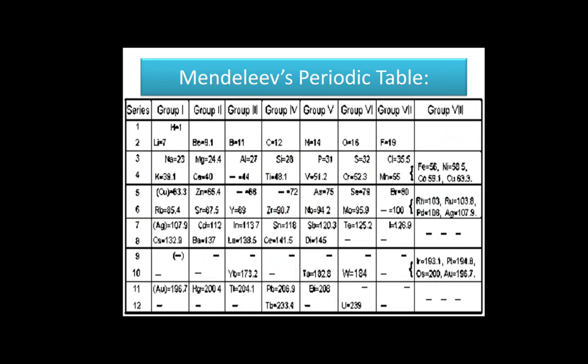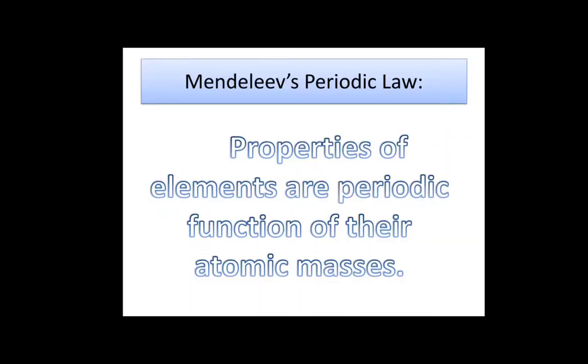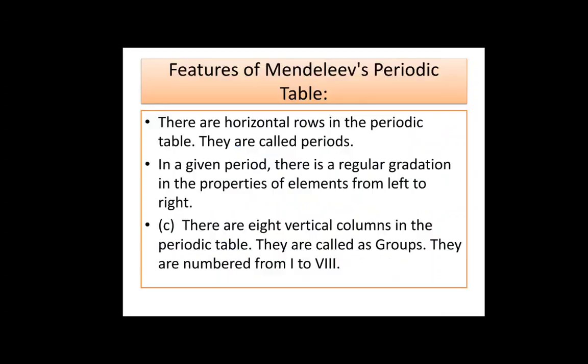On the basis of this finding, he stated the periodic law. Mendeleev's periodic law: properties of elements are a periodic function of their atomic masses.